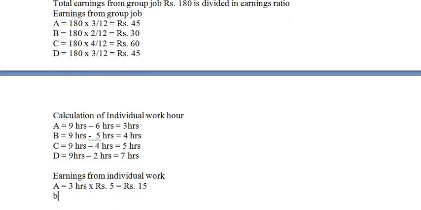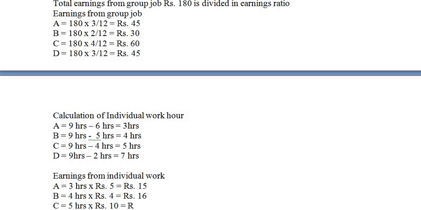Yes. Now worker B. Individually he has worked for 4 hours into his wage per hour of rupees 4, which is equal to rupees 16. Now C. Individually he has worked for 5 hours into rupees 10.